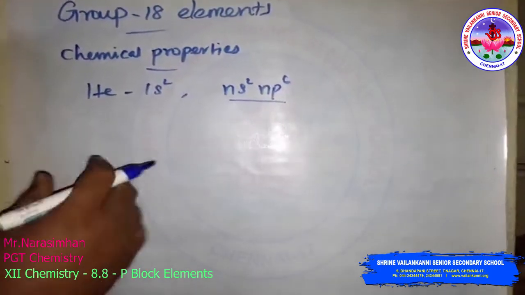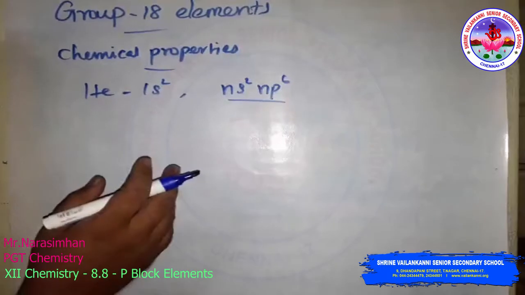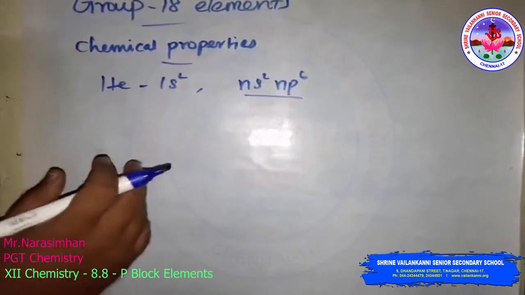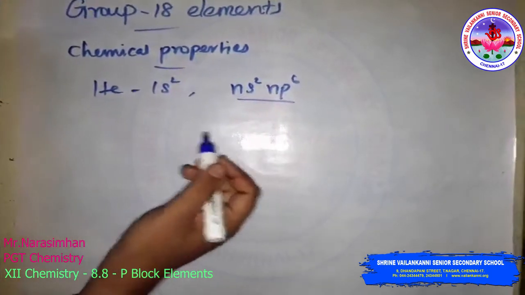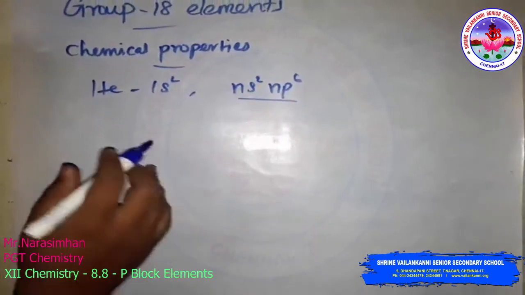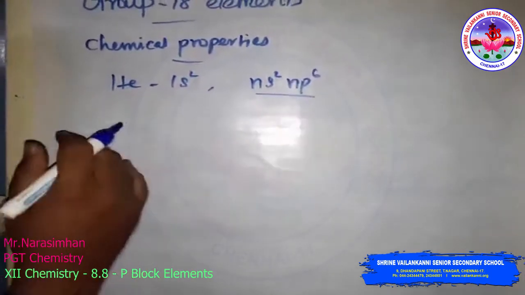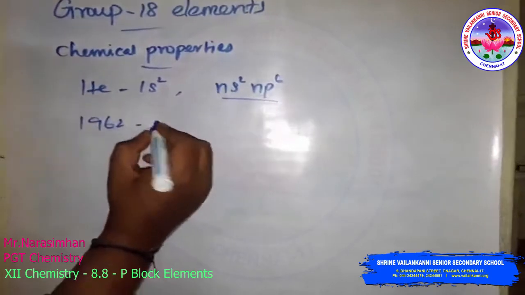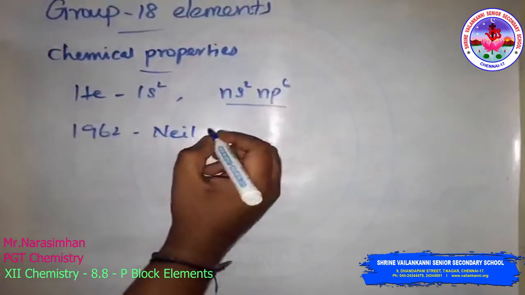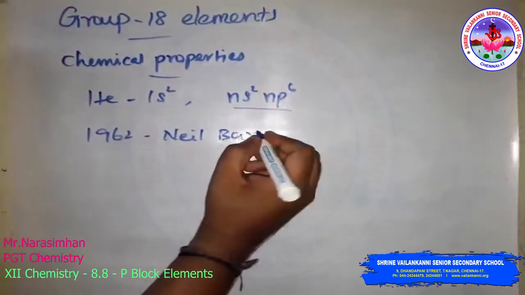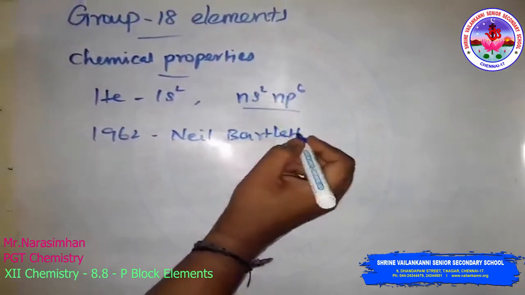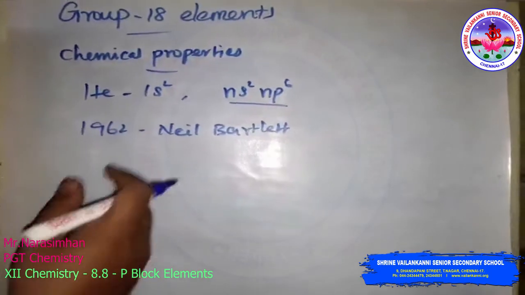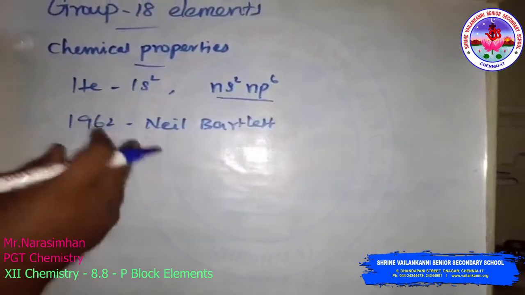The reactivity of the noble gases has been investigated occasionally ever since their discovery, but all attempts to force them to react to form compounds were unsuccessful for quite a few years. In 1962, the scientist Neil Bartlett, from the University of British Columbia, observed a reaction of the noble gases.